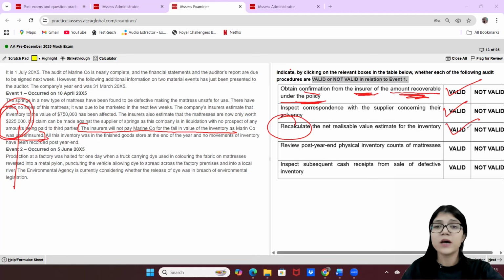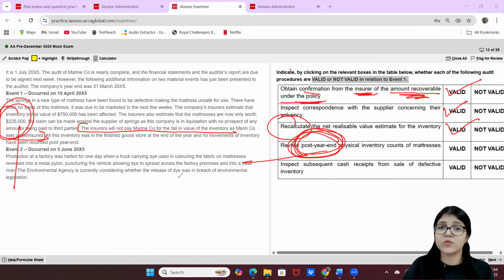The next one says, review post-year-end physical inventory counts of the mattresses. Why are we reviewing the post-year-end physical inventory counts? We don't care about the post-year-end inventory counts. We care about the pre-year-end inventory counts, because this happened with the pre-year-end inventory that we had for the mattresses, which was damaged. It was pre-year-end, not post-year-end. So we're not going to review the same.